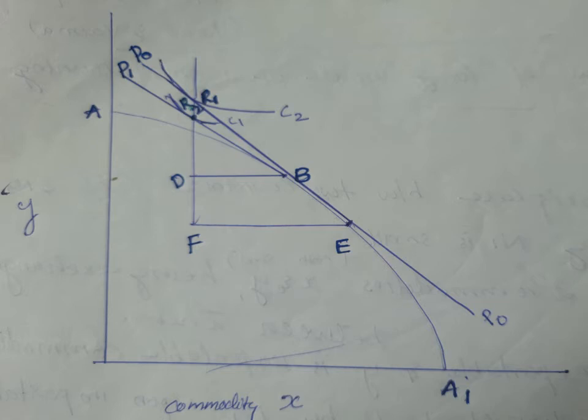Then production shifts to point B, where nation 1 produces a larger quantity of commodity Y domestically. Earlier, under free trade, production was at point E. After the imposition of tariff, production is at point B, where nation 1 produces a large quantity of Y domestically.